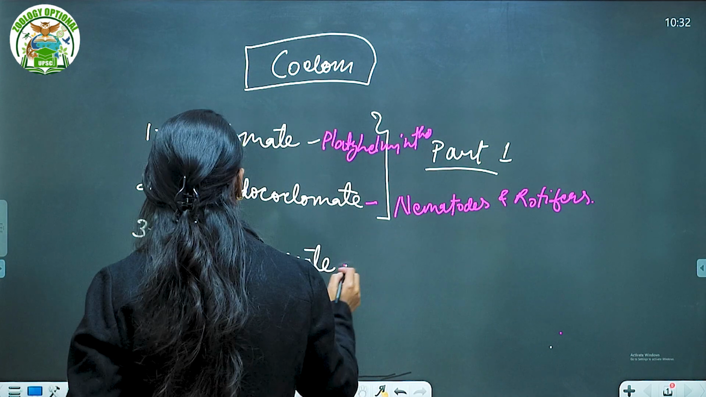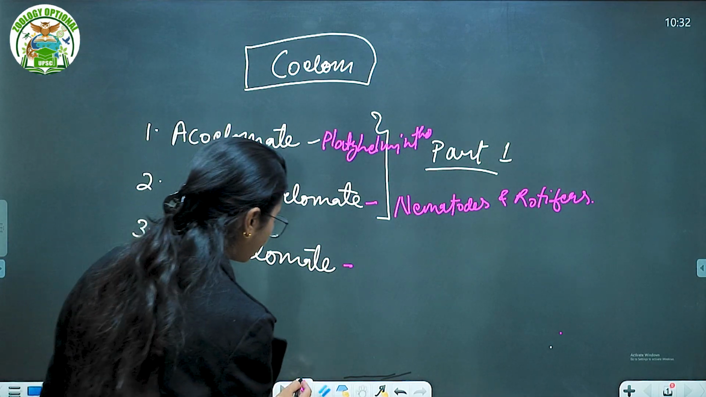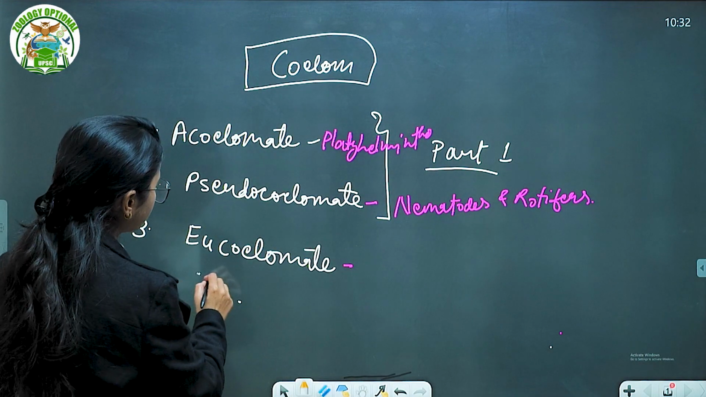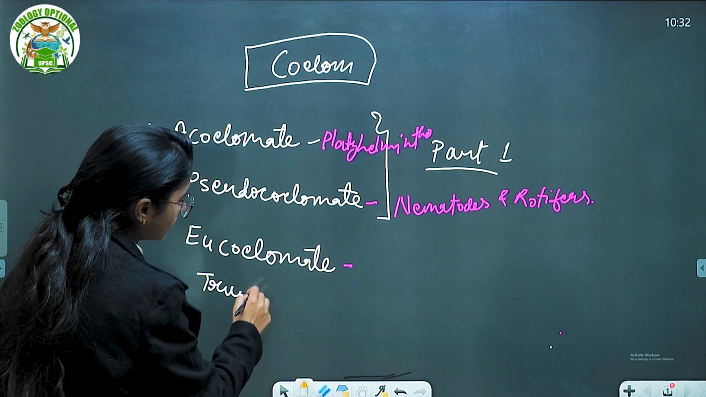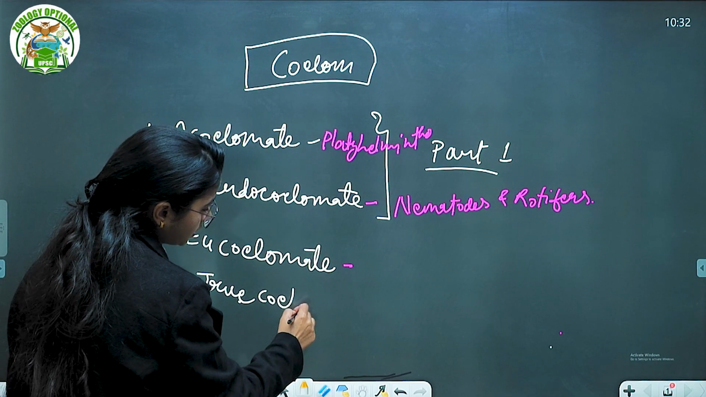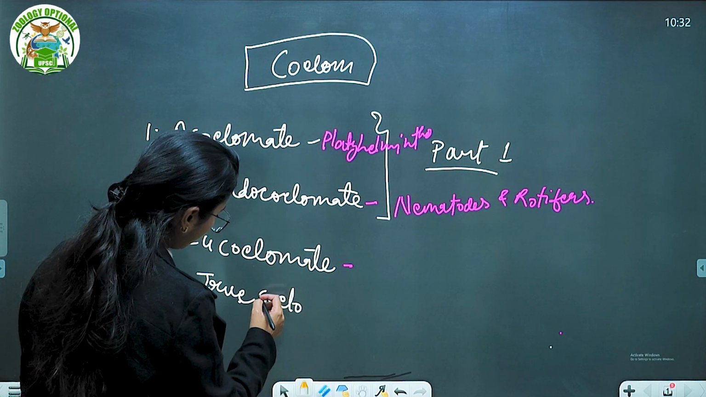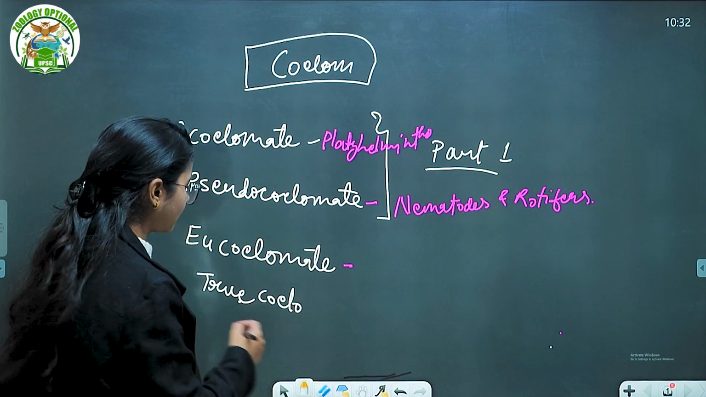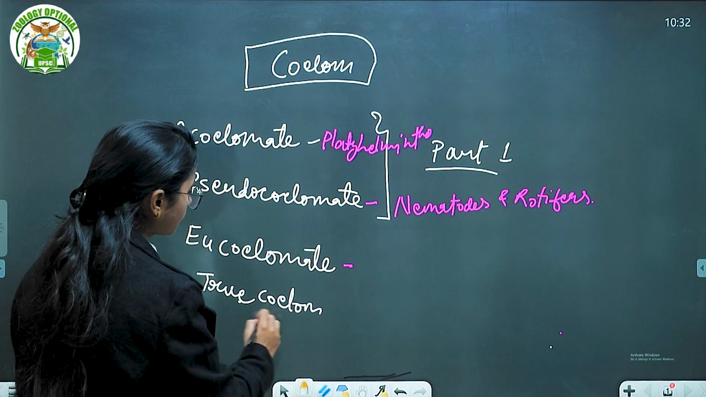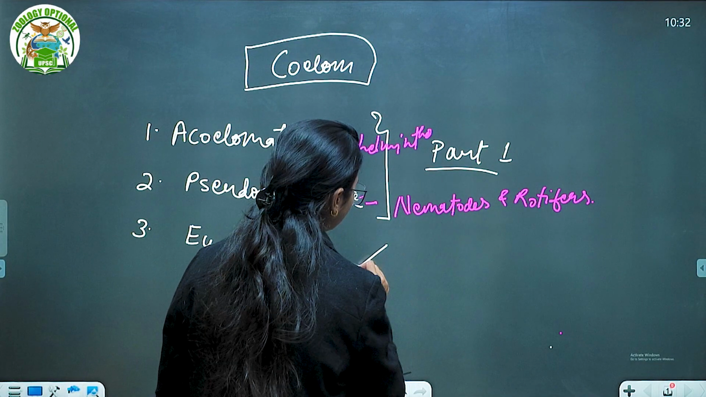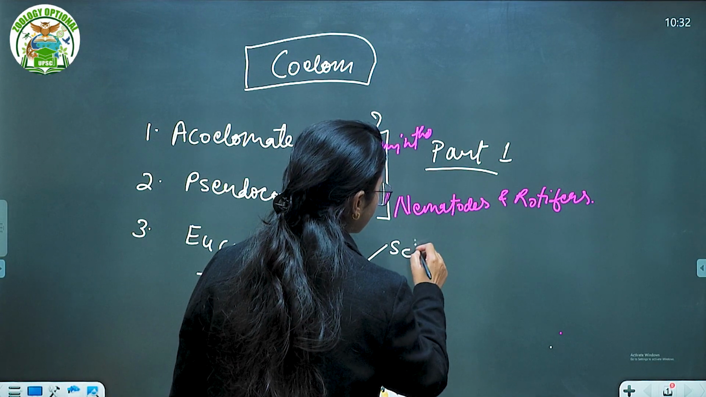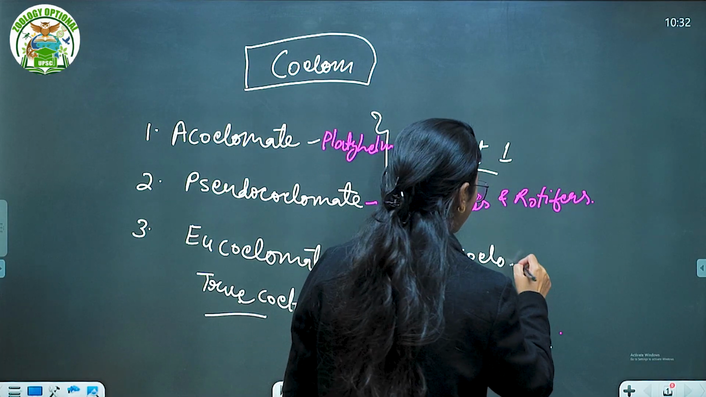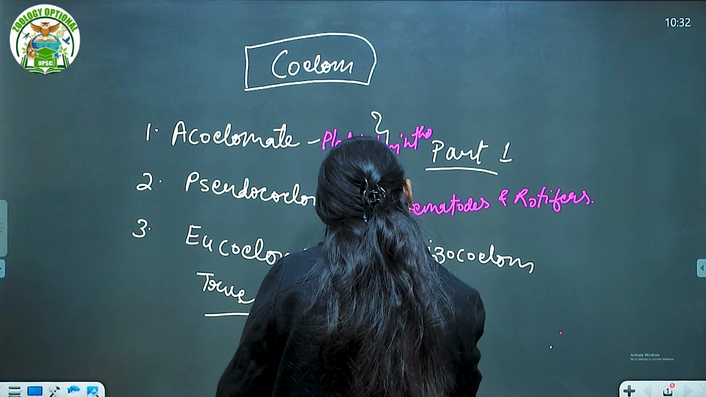Now the eucoelomate is further divided. Eucoelomate is also known as true coelom, the coelom which is present between the body wall and the gut cavity, surrounded by a mesodermal lining, right? This eucoelomate is further divided into two types: schizocoelom and enterocoelom.